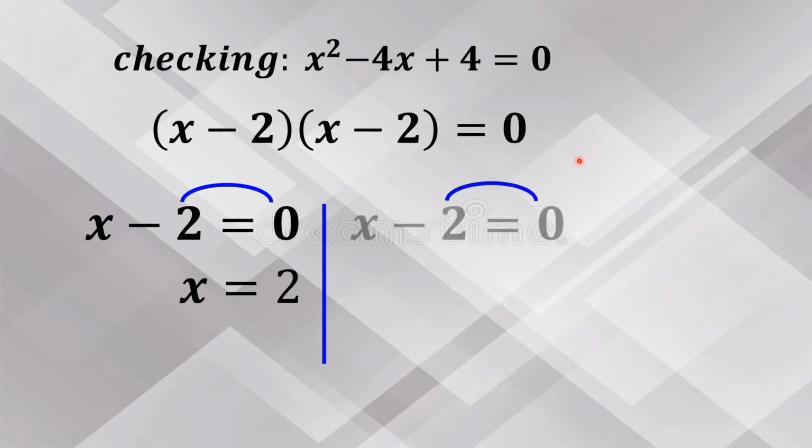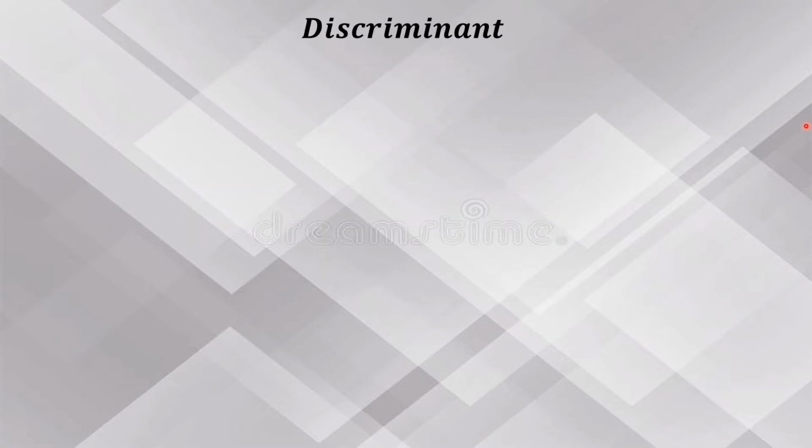Next, x minus 2 equals 0, x equals positive 2. As you can see, the roots of quadratic equation x squared minus 4x plus 4 equals 0 are x equals 2 or x equals positive 2. They are equal.